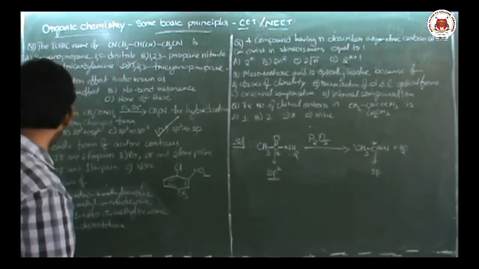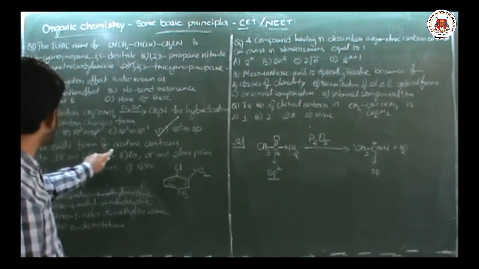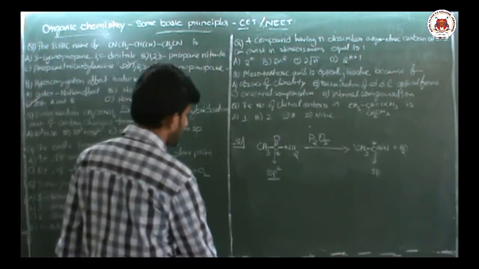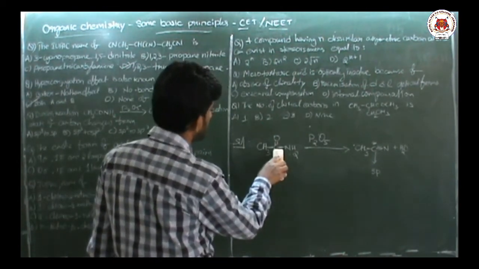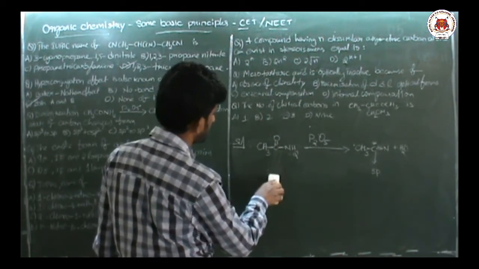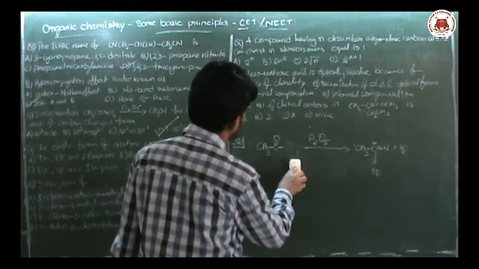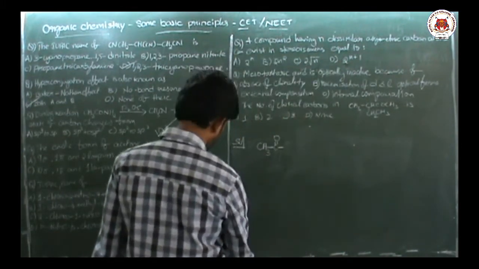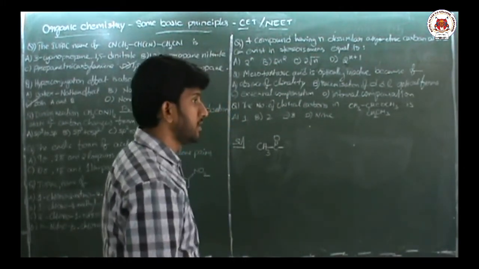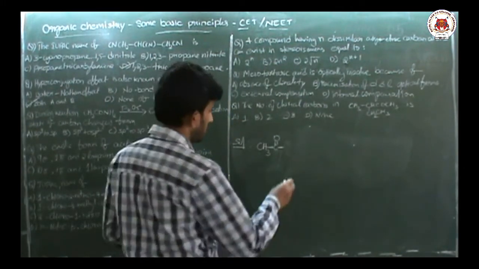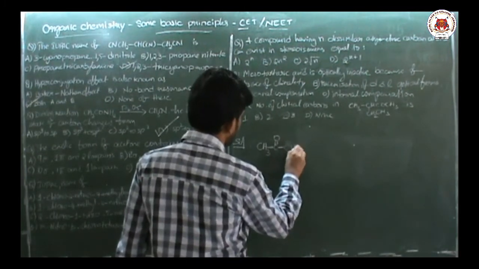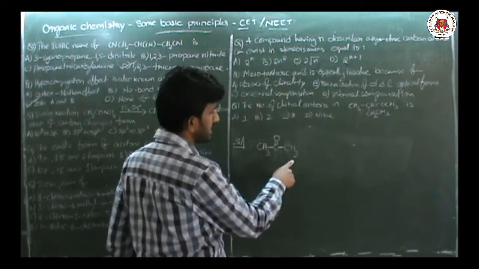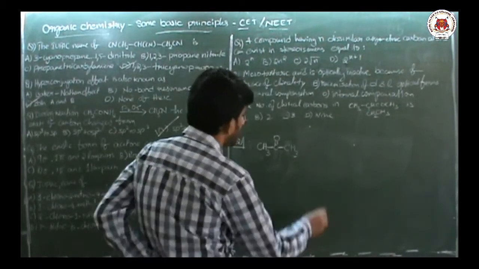Okay. Next. The enolic form of acetone contains. Now, acetone is CH3 C double bond O CH3.